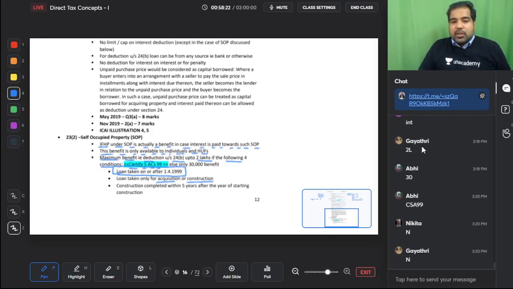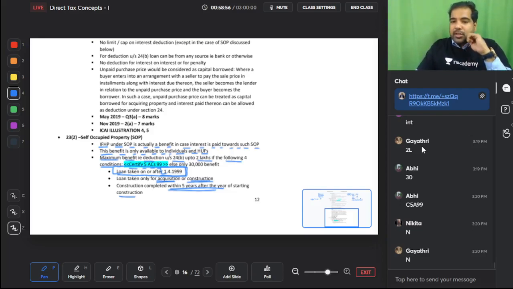Next, if it's for construction, then in the year you started construction, after that you have 5 years to finish. So basically within 5 years you need to finish. And last is certify. You need to get a certificate from that lender that yes, he's paid me so much interest. So certify 5 accounts for 1999, 1/4/1999 on or after that. It should be for acquisition or construction. It should be only for 5 years. If construction is there, it should be completed within 5 years, and there should be a certificate from a lender that yes, this person has paid me interest.